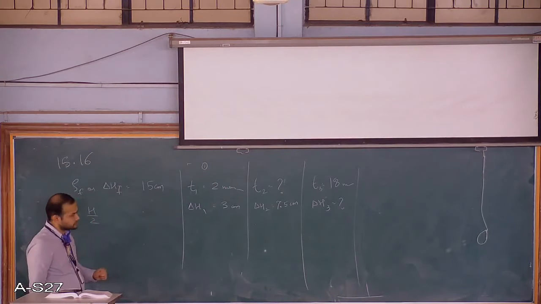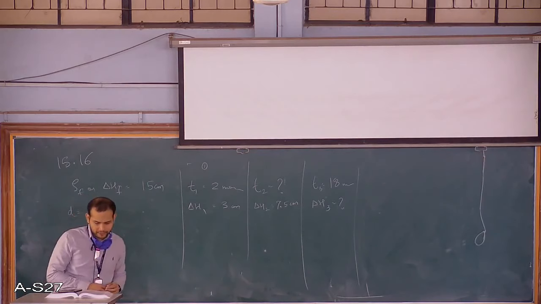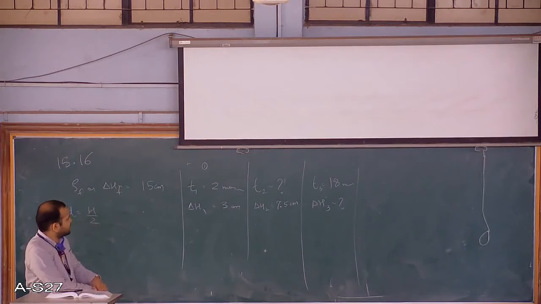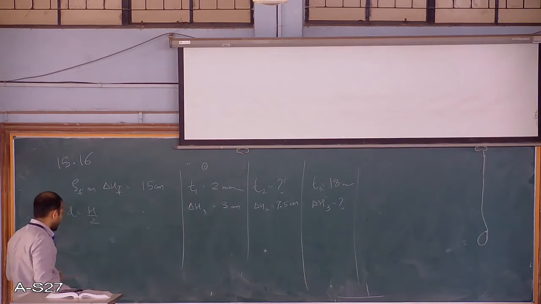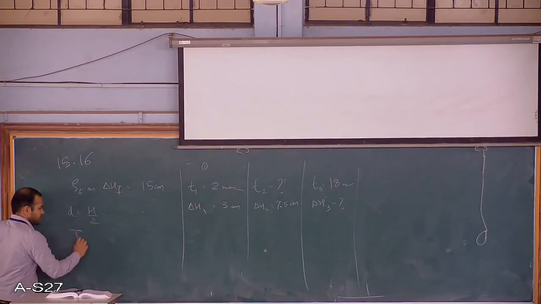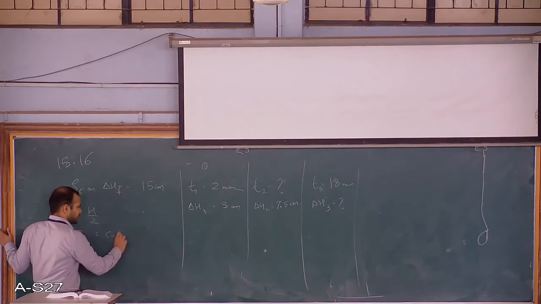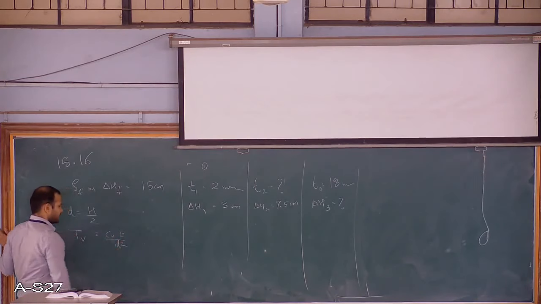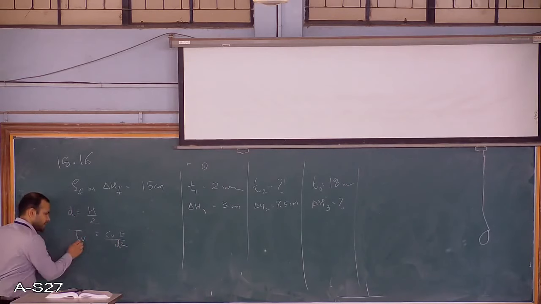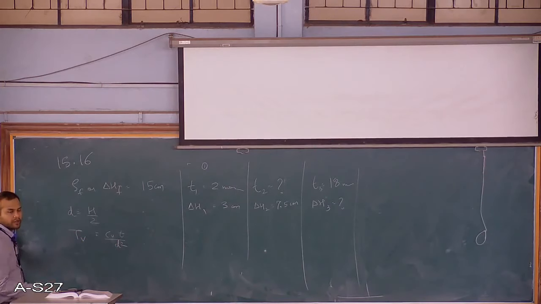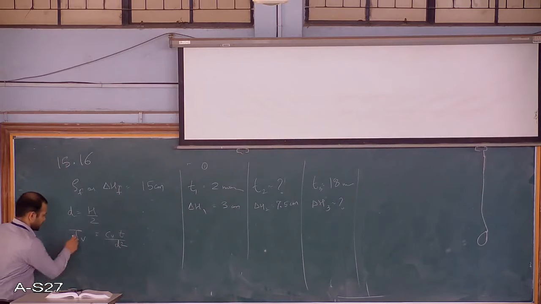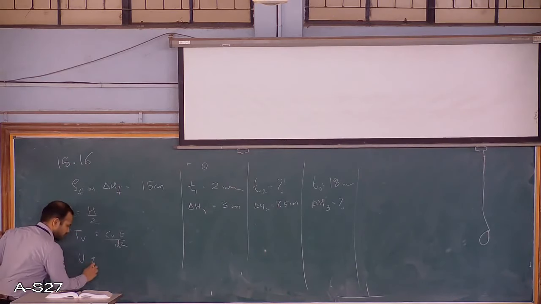Okay. Now how will you proceed? What formula will come into your mind? When we are talking about T, time, what should come into your mind? TV formula is what? TV equals CV T by D square. And when this TV comes into the picture, what is the factor which is related to TV? It is U, degree of consolidation.